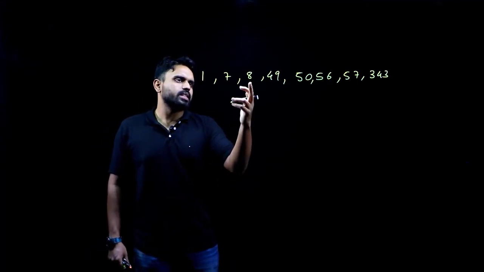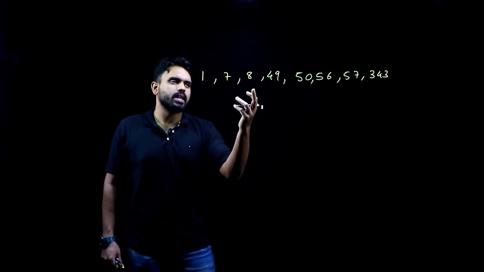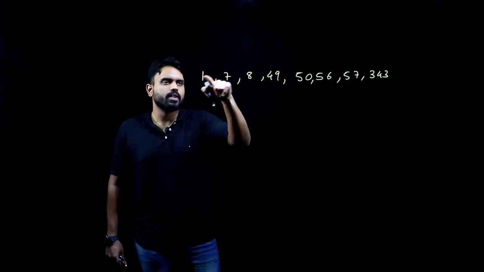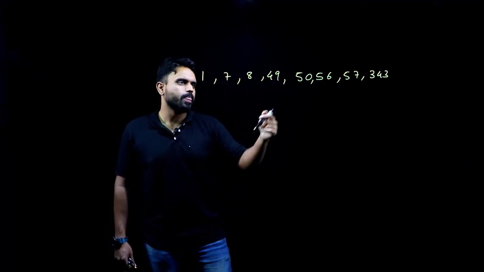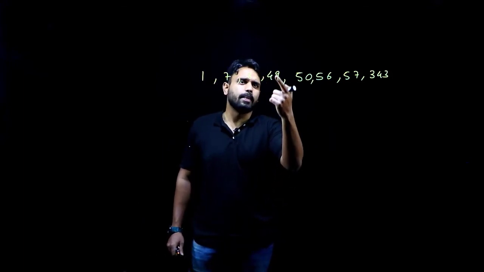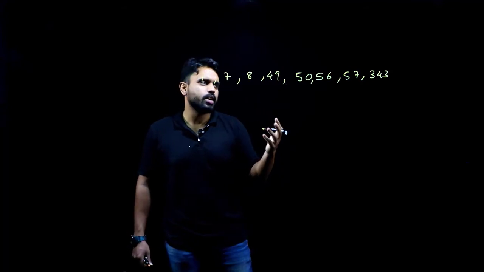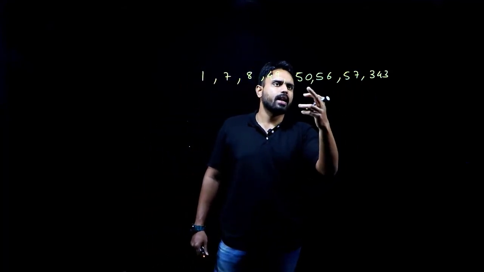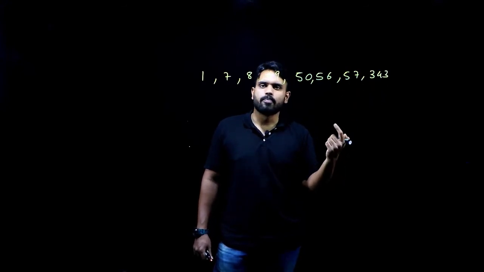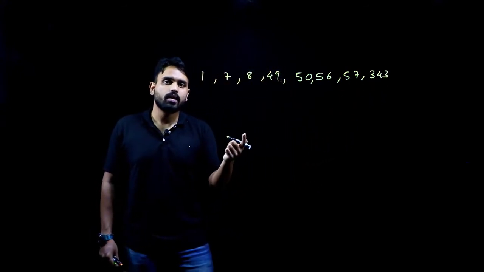Now, next 8, how do I get it? 8 times 1 is 8, but 49, no. So somehow I have to relate the first number with the second number and so on. Now, I will search for the squares here. Yes, I have a square here, that is 49, 7 squared. So there is something related to 7 going on. Again I look, no squares here. Now, 343 is 7 cubed. Okay, there is something serious going on with respect to 7.